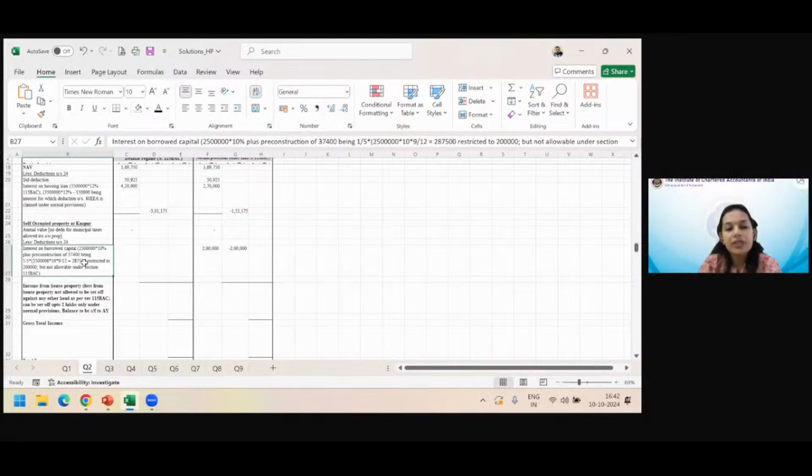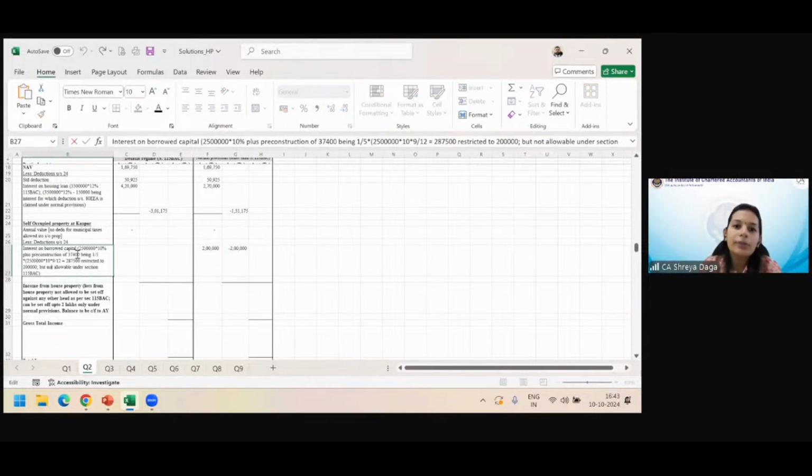So you are still eligible to claim interest on the pre-construction period in 5 equal installments. Right? So you should also take 1/5 of pre-construction interest. This is something that you need to keep in mind. And the overall limit on interest is there, but at least for calculation purposes, in the inner column you will calculate that. So please calculate.